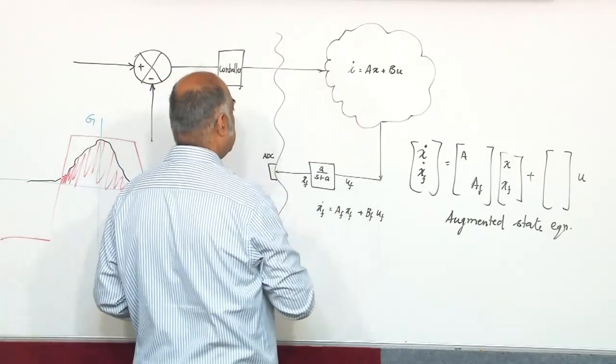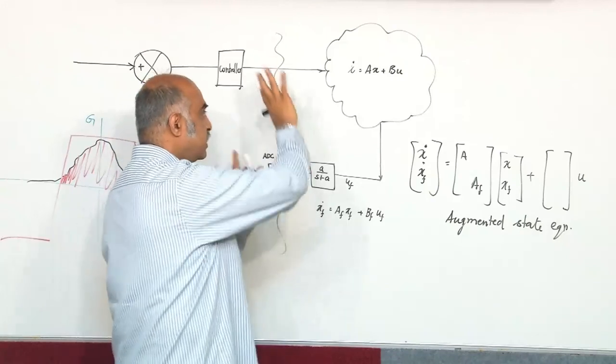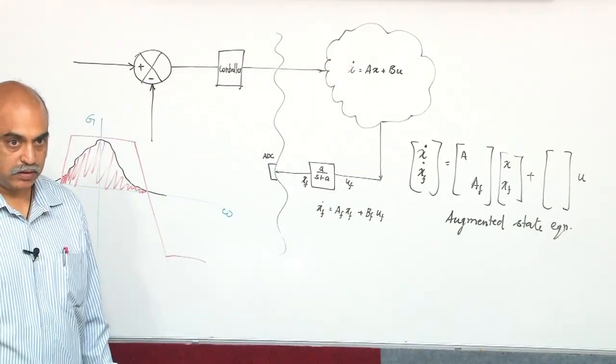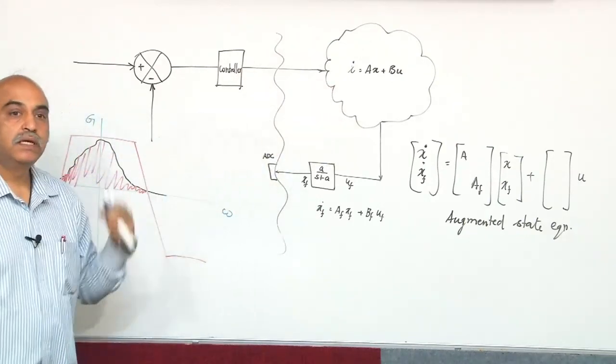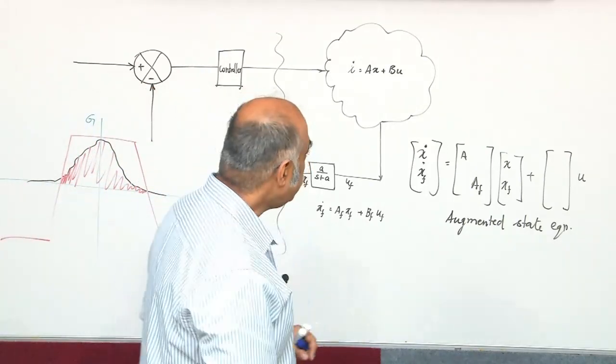As far as your total digital world is concerned, it is seeing all those dynamics together. So, this is what you will have to present as a converted discrete domain state equation.